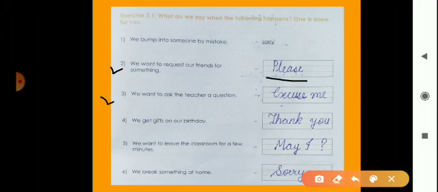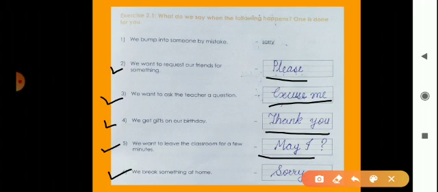Okay. Now third is here. We want to ask the teacher a question. If you want to ask a question to the teacher, then excuse me. You should use the magic word excuse me. Then fourth, we get gifts on our birthday. That time we say thank you. Then we want to leave the classroom for a few minutes. Then we have to use may I, because there is a permission. So use may I.